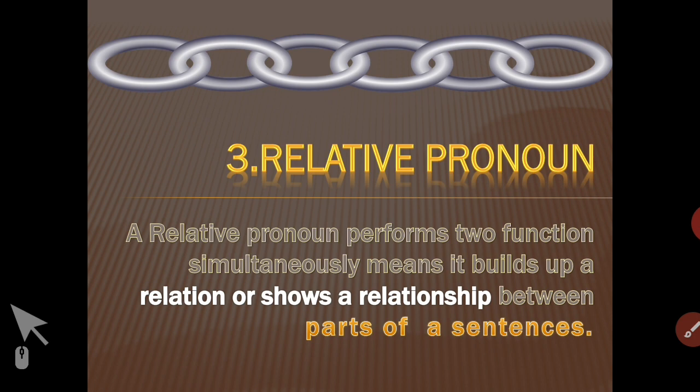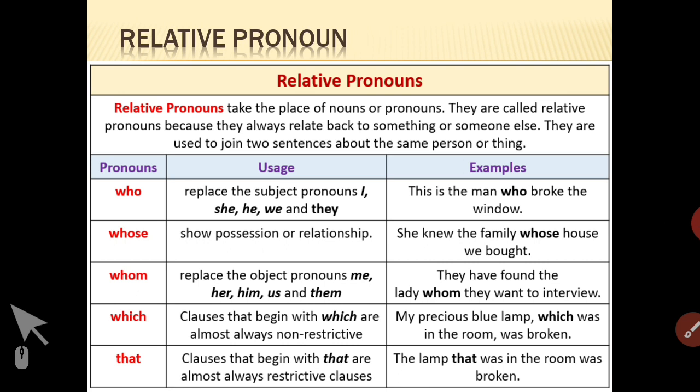A relative pronoun substitutes for the noun that precedes it. Now, what is the meaning of precedes? It means that it comes before the pronoun. Here you can see relative pronoun takes the place of noun or pronoun. They are called relative pronouns because they always relate back to something or someone else.